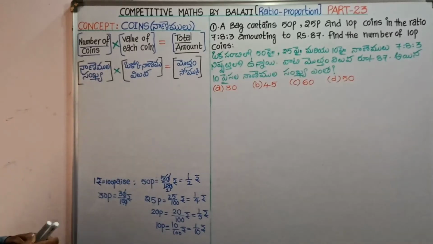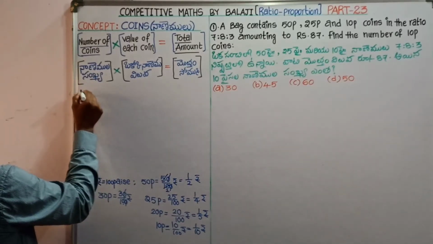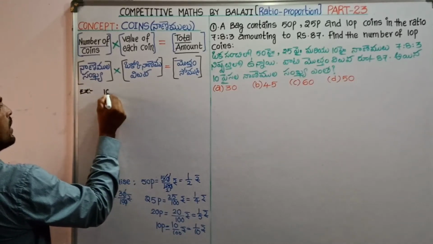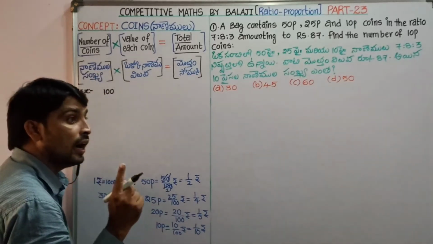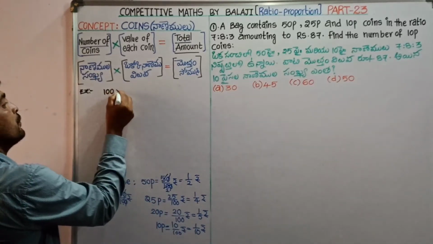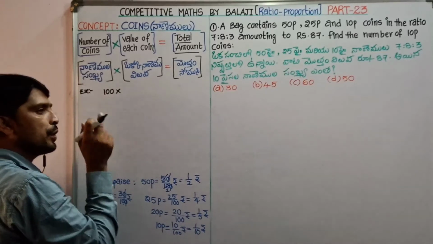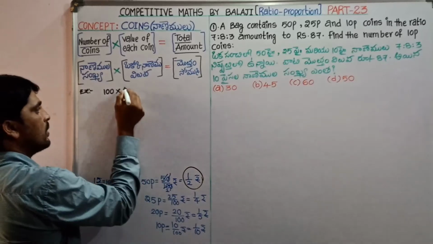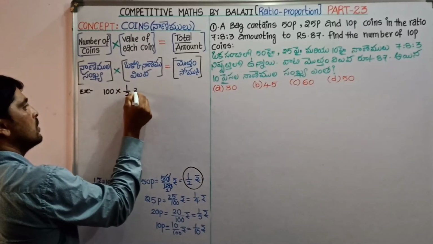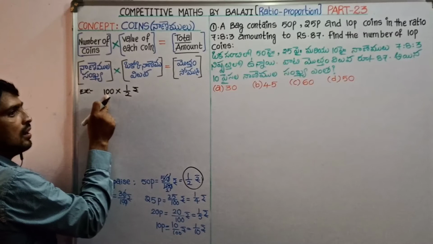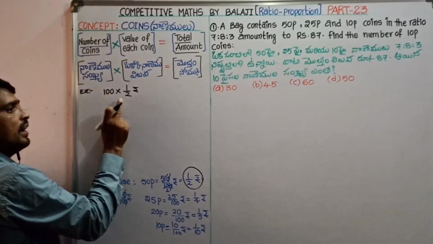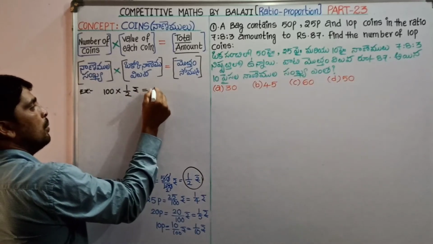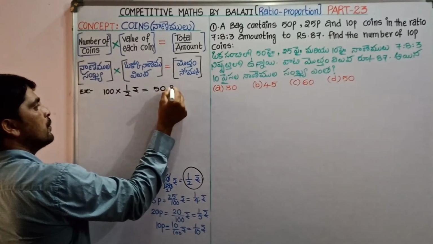Okay, now let us see examples. We have 100 coins, each of 50 pies. So what is the value of a 50 pies coin? That is half rupee. Number of coins is 100, each coin is 50 pies, 50 pies value is half rupee. Then the amount is half of 100, which is 50 rupees.